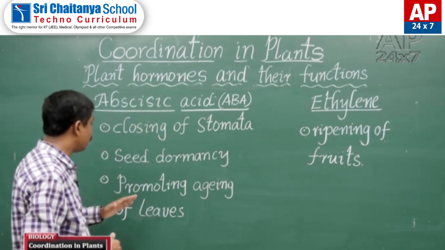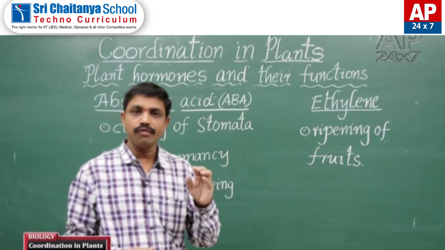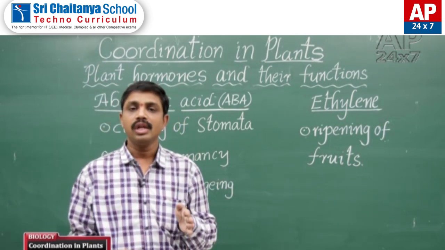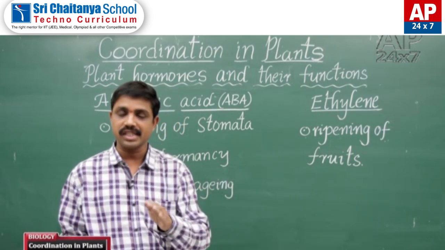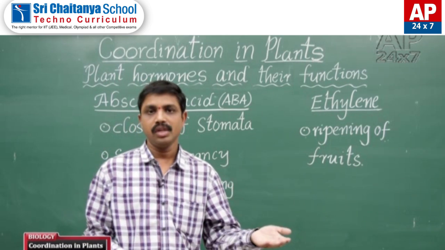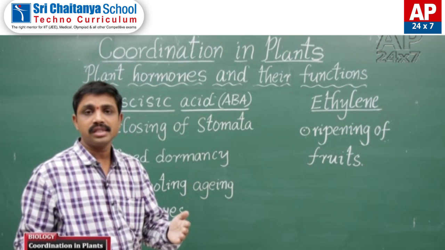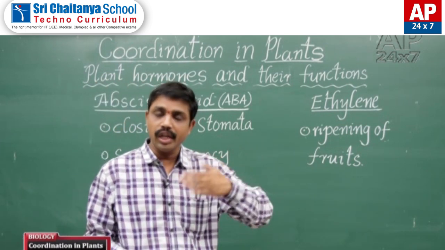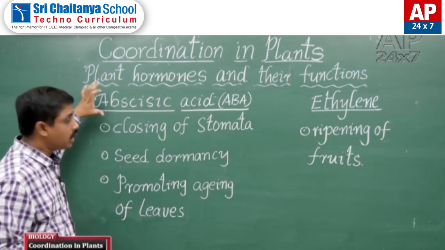That is seed dormancy. And promoting aging of leaves. Aging of leaves means senescence. Before leaf fall, the leaves turn yellow in color. If there is more abscisic acid in the plants, it causes premature leaf fall. That's why it is a growth inhibitor.